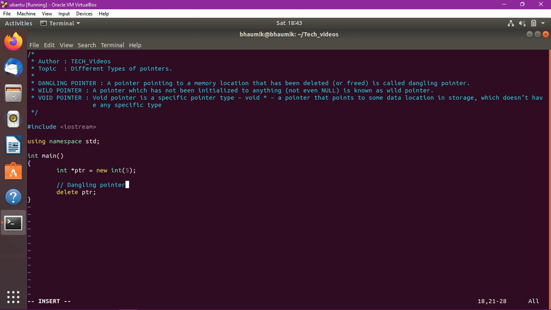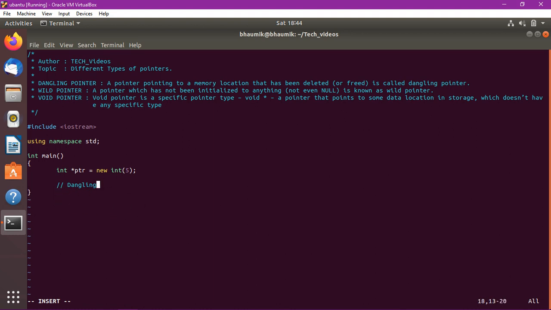To resolve this, we have to assign ptr equal to NULL, or we can say nullptr also. After this, our pointer is null, not a dangling pointer. So this is all about the dangling pointer.